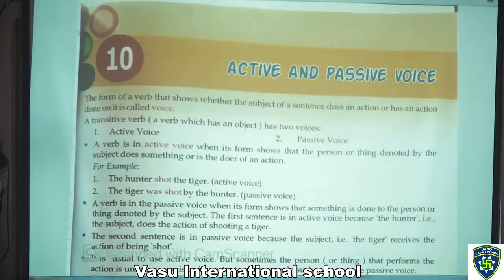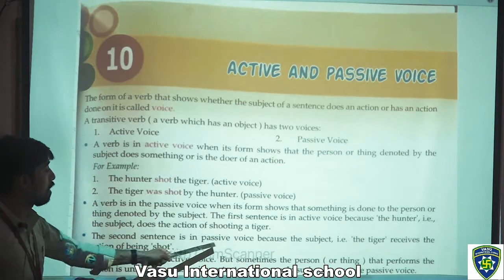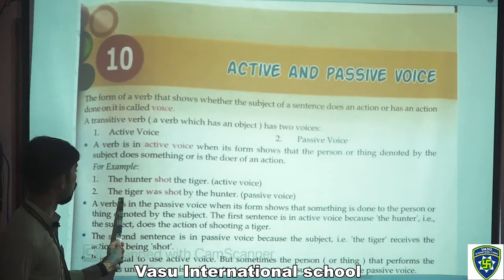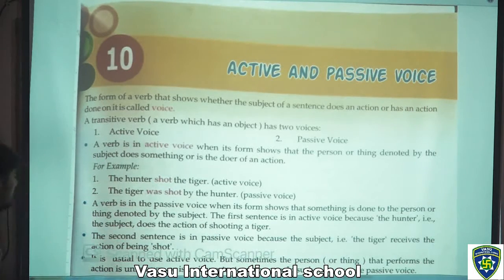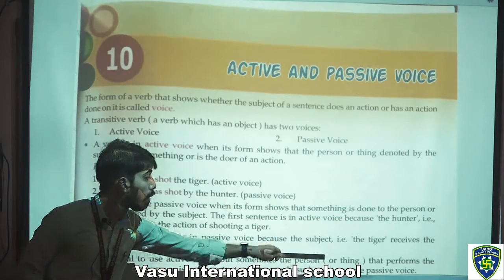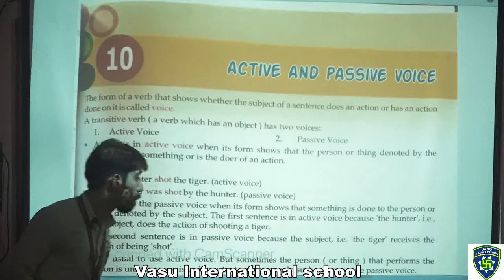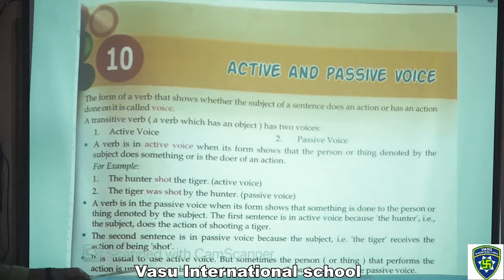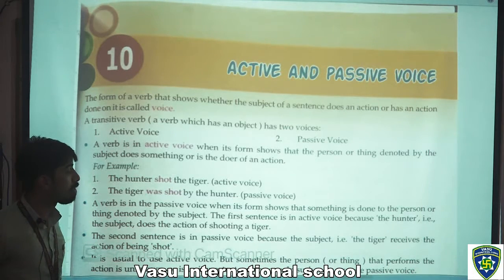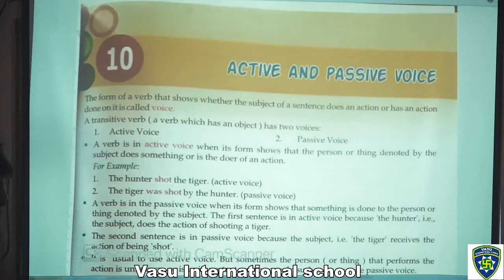Now the second sentence is in passive voice because the subject, the tiger, receives the action of being shot. It is usual to use active voice, but sometimes the person or thing in the brackets that performs the action is unknown or is unimportant or is vague. In such cases we use passive voice.